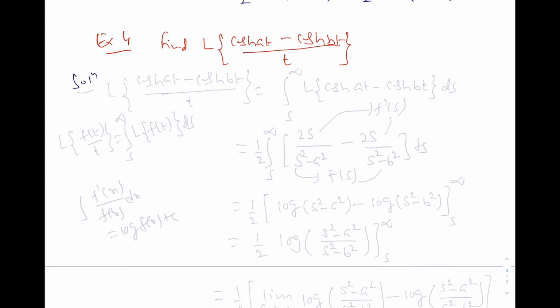So the Laplace transformation of cosine hyperbolic at minus cosine hyperbolic bt over t is equal to, now we are using the result, the integration from s to infinity of the Laplace transformation of cosine hyperbolic at minus cosine hyperbolic bt ds.